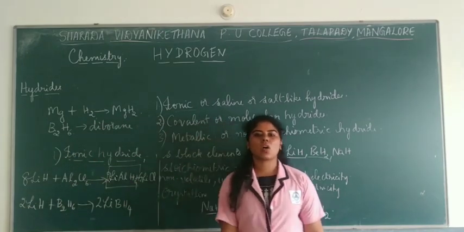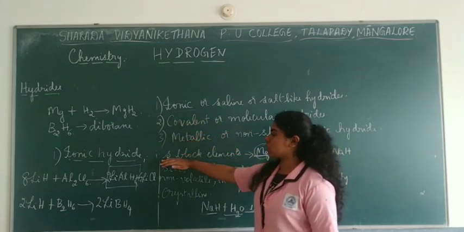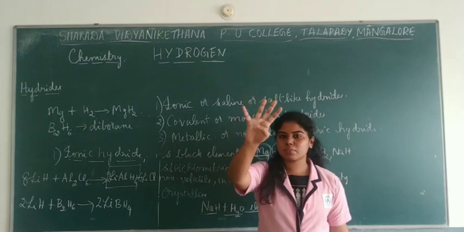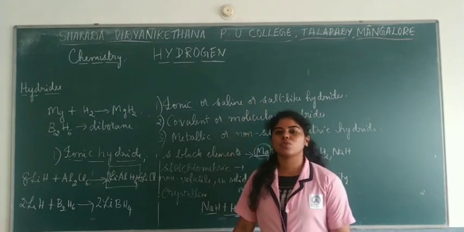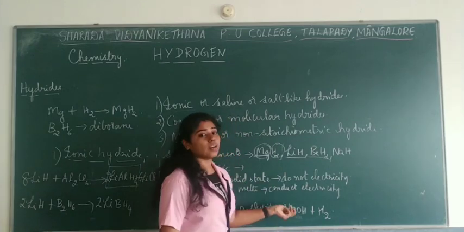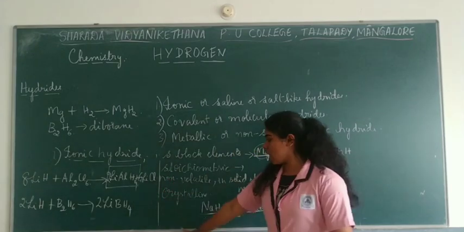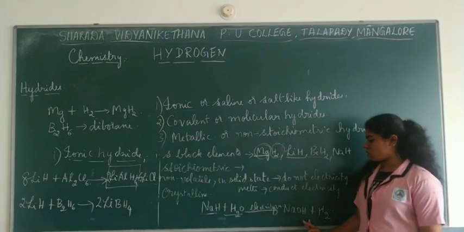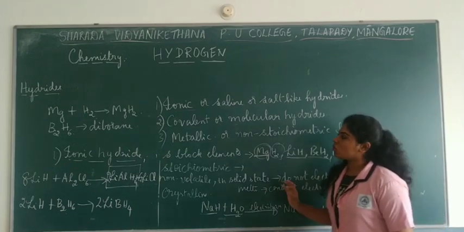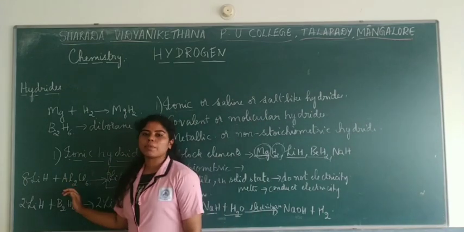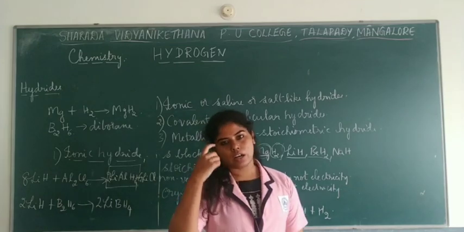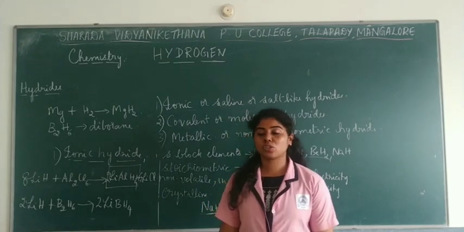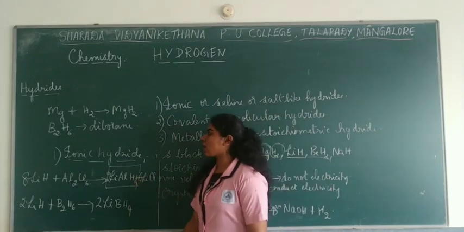So this is about the ionic hydrides. You have to remember that especially they are s block elements which are electropositive. Exceptions are lithium, magnesium and beryllium hydrides, which are covalent in nature. Also their melts conduct electricity. How is it formed? That is sodium hydride with H2O. When it is electrolyzed, you get dihydrogen. Also lithium hydride can be used in the preparation of different reducing agents or important commercial compounds. So this is about the ionic hydrides.